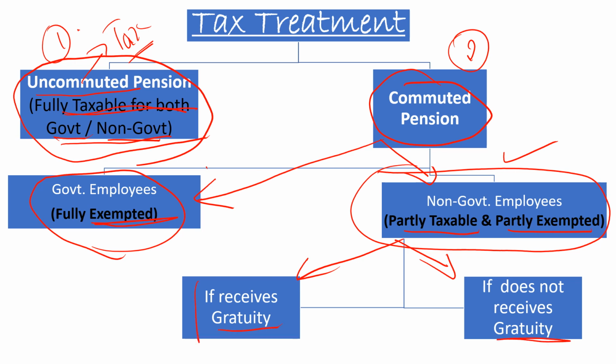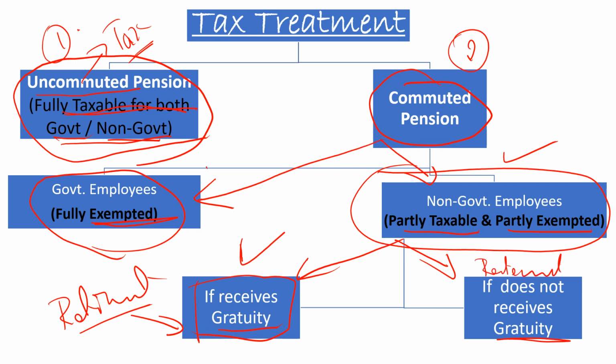During the time of retirement, if you receive gratuity, there is one calculation, one method that you are supposed to follow. And if you are not receiving the gratuity at the time of retirement, then you are supposed to follow one more method. Again it is further classified into two ways. We will discuss one by one.